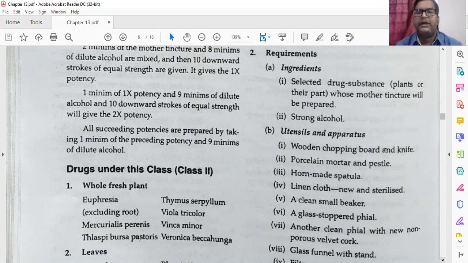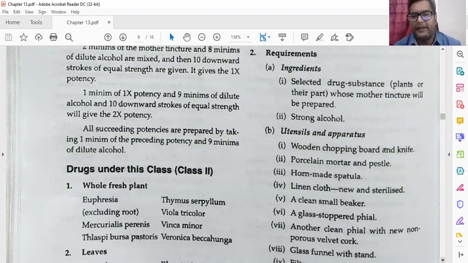Okay, then utensils and apparatus. Same thing what utensils we have used in class 1 and class 2. So that are wooden chopping board with knife, porcelain mortar and pestle, horn made spatula. Then linen cloth, new and sterile. It should be of good quality so that you can just filter the things, or you can get the juicy part.